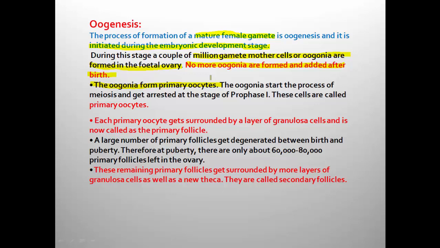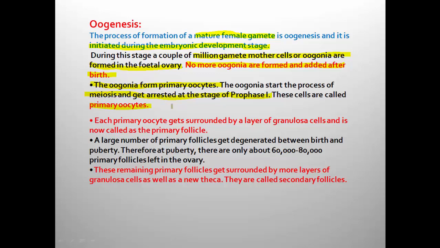If it is spermatogenesis, the term is spermatocyte. Some of the oogonia produced inside the ovary during the embryonic development stage function as primary oocyte, and those oogonia undergo meiosis and get arrested at prophase 1. These cells represent primary oocyte.